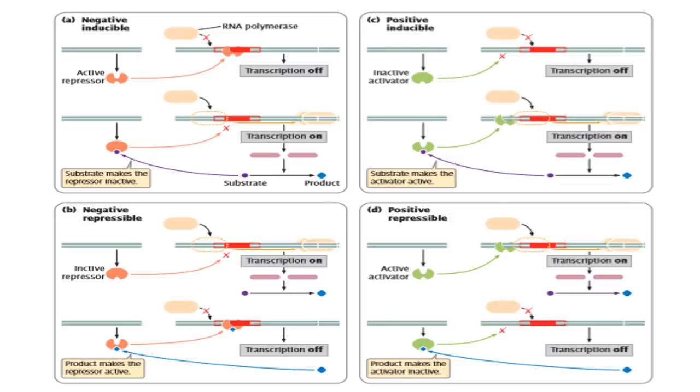Moving on to the positive repressible operon, you can see an active activator. So it can bind to the operator region so that it always keeps the transcription of the operon in the on state. But the presence of the inducer makes the activator inactive, so it can no longer bind to the operator, and the transcription cannot happen.